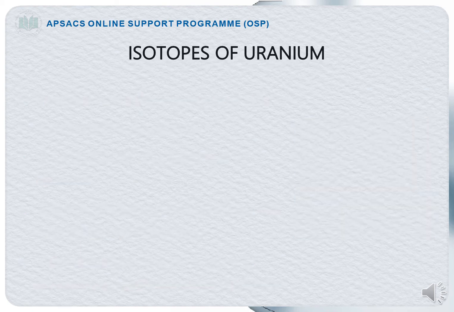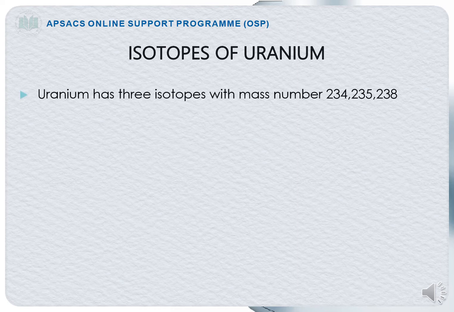Now, isotopes of uranium. It is the fourth example of the isotopes. Uranium has three isotopes like hydrogen. As I have told you about the hydrogen, they were having their names: protium, deuterium and tritium. So uranium has also three isotopes with mass numbers 234, 235, 238. As I have told you earlier, isotopes will be having difference in their mass number, but their atomic number will be same. We are having three isotopes of uranium.